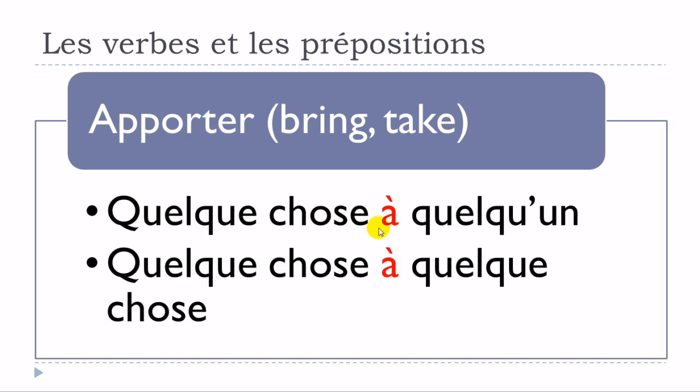Verbe suivant, apporter. Apporter quelque chose à quelqu'un. So you can see that you don't have any preposition first here. So apporter quelque chose à quelqu'un. Or then, same structure, no preposition, apporter quelque chose à quelque chose. Alright, so let's see it one more time. Apporter quelque chose à quelqu'un. Apporter quelque chose à quelque chose.